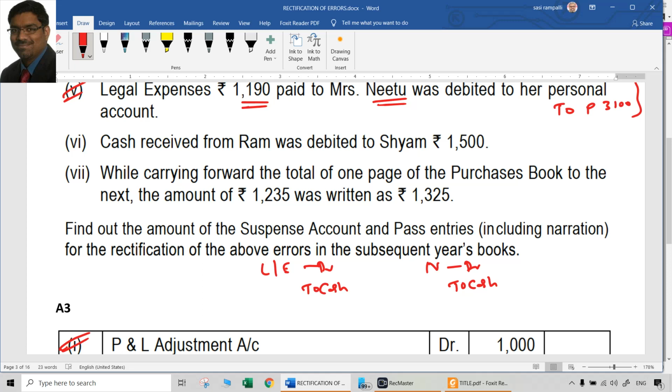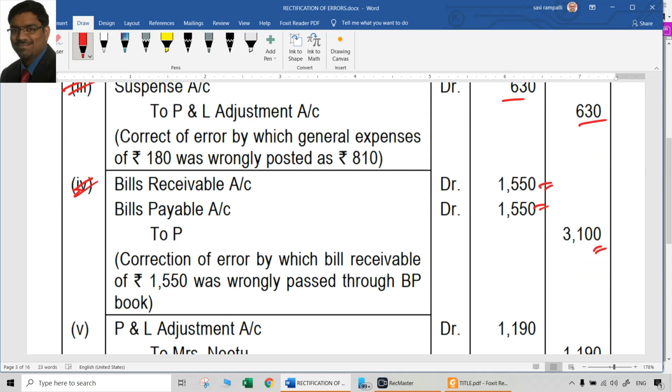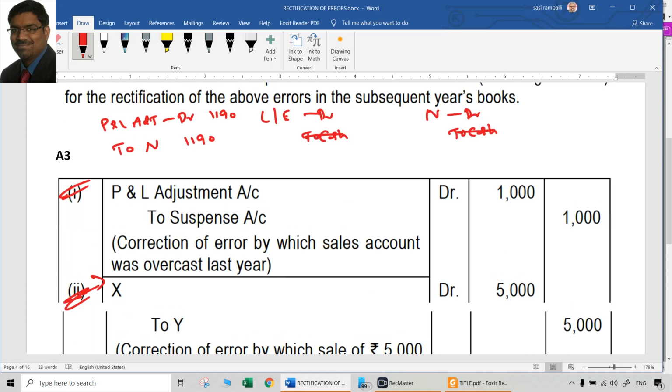Now definitely that has to be cancelled, meaning Neetu's personal account has to be credited. That is for sure. How much? 1190, that is guaranteed. What should be debited? Of course, the debit should be given to legal expenses. Can we do that now? We can't, because it is also a nominal account. So obviously what is the option? P&L adjustment account Dr, to Neetu account 1190. That should be the entry for point number 5. That was point number 5.